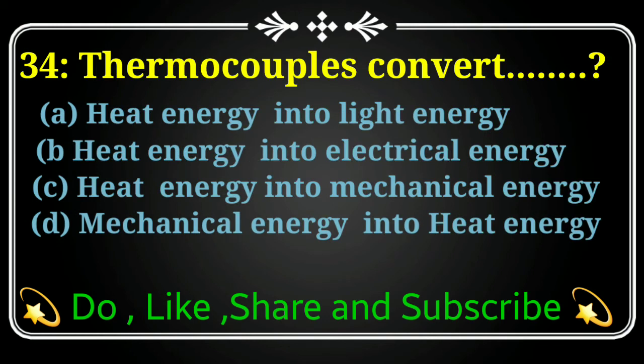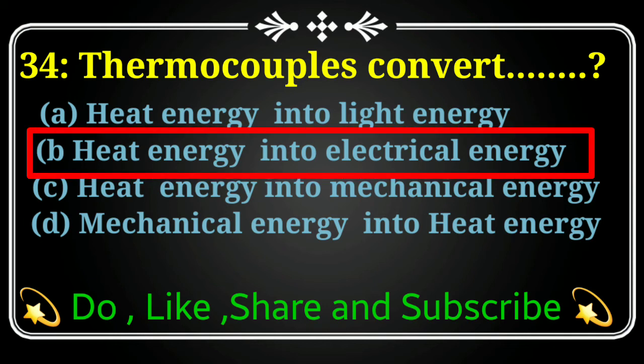Thermocouples convert option A, heat energy into light energy. Option B, heat energy into electrical energy. Option C, heat energy into mechanical energy. And option D is mechanical energy into heat energy. And the best option is option B, heat energy into electrical energy.